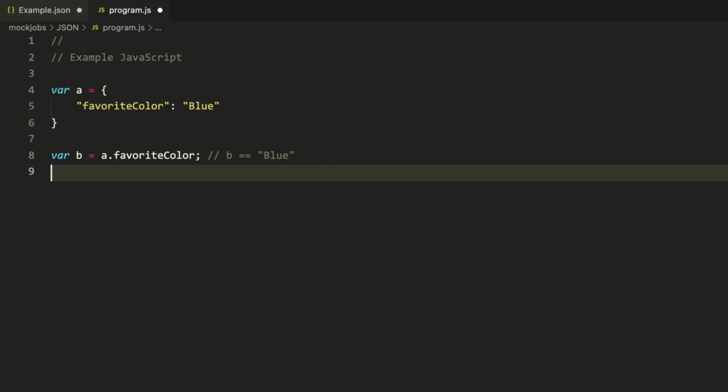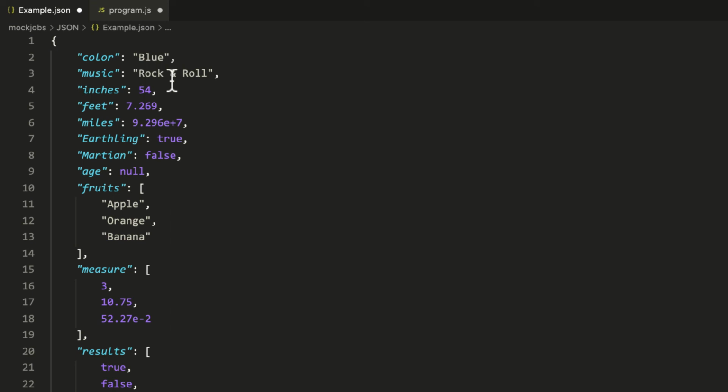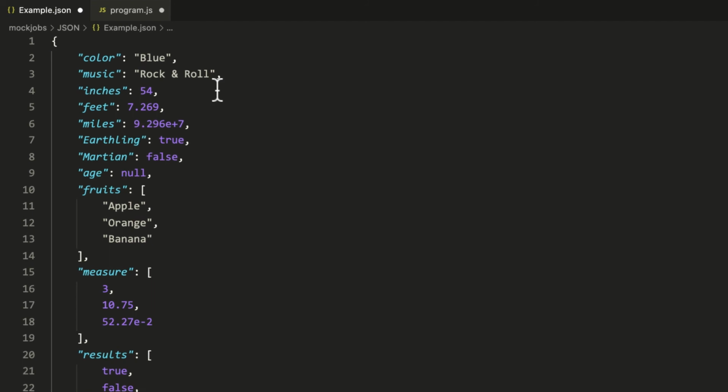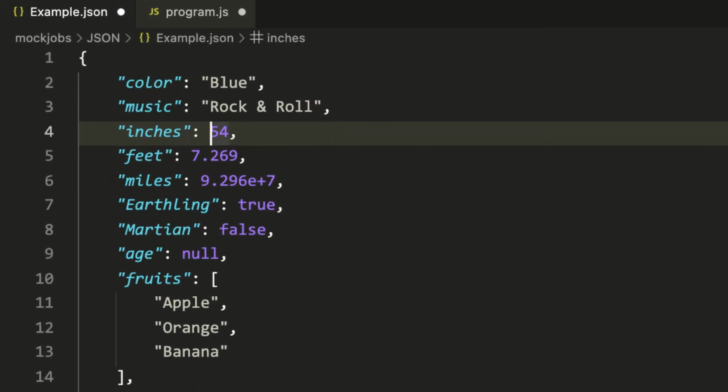Next are special considerations for text values. I'll go back to the JSON file. You might have already wondered, if text is wrapped in double quotation marks, how can it include a quotation mark? Say we want inches to be a text value, and we want to include the inch mark. That's an error.